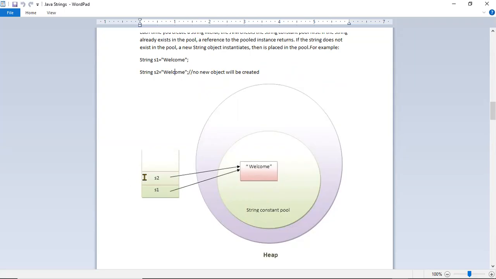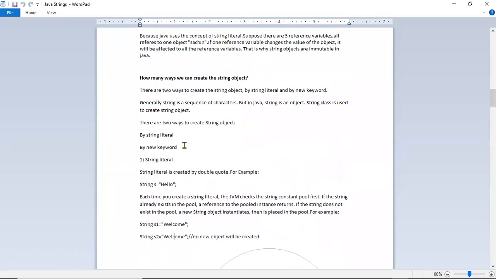We don't need to create the same literal each and every time inside the pool, so this saves memory. That is the advantage of the string literal pool.